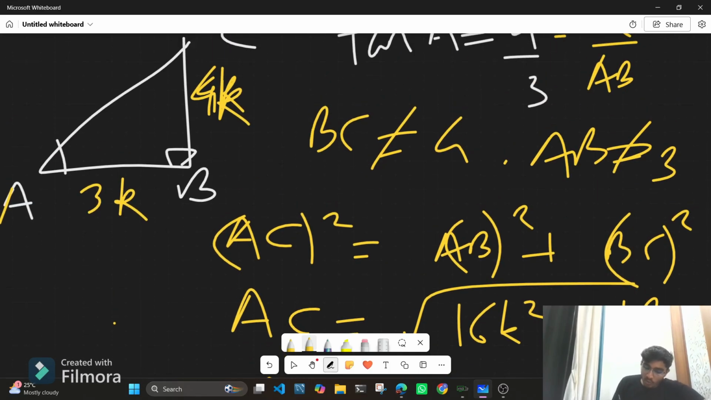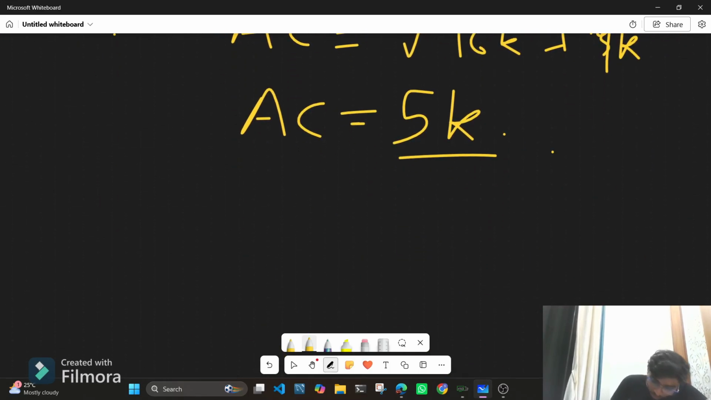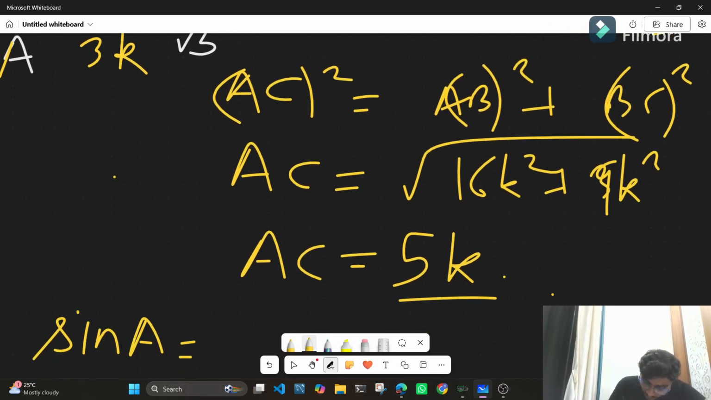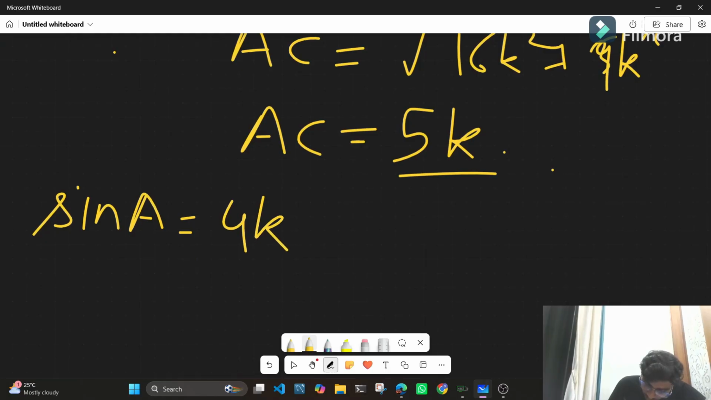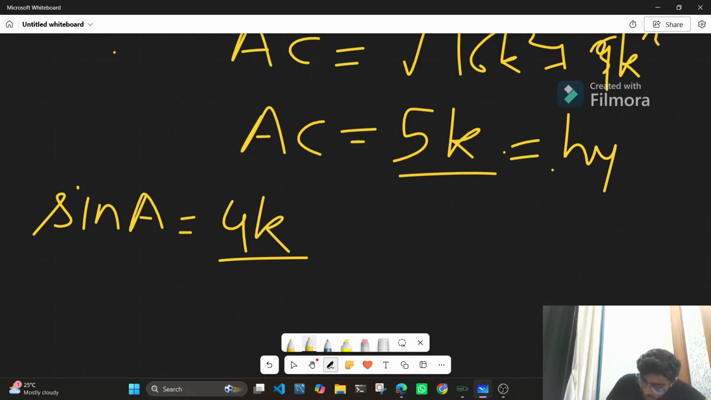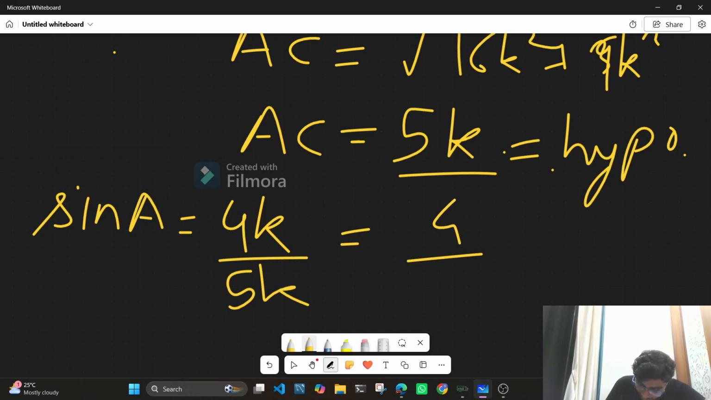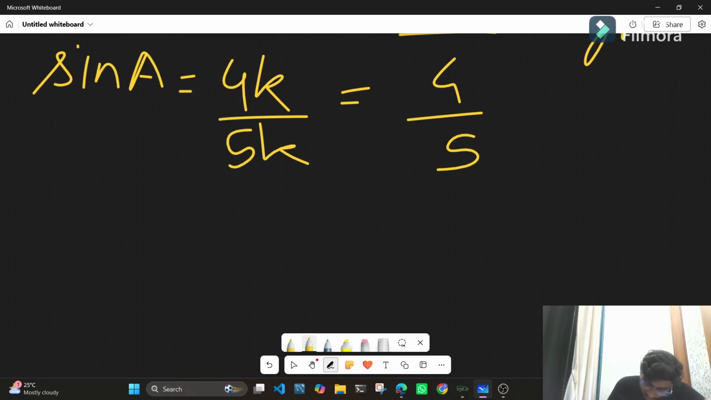Okay. Now we need to calculate the other ratios. So firstly, we'll calculate sine of A. Sine of A is the side opposite to the angle, that is 4K, upon the hypotenuse. So this AC is our hypotenuse. In short, write it as hypo. 4K upon 5K. So K gets cancelled out. So we get it as 4 by 5.